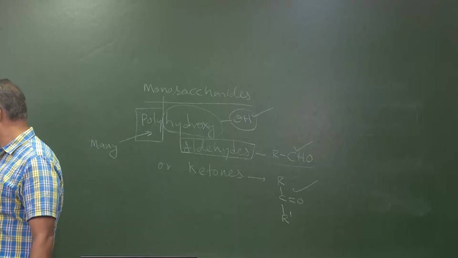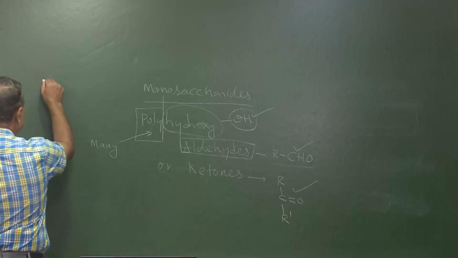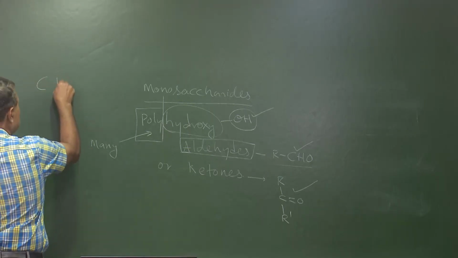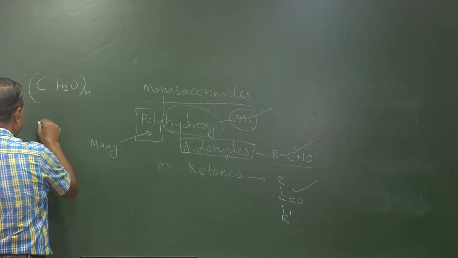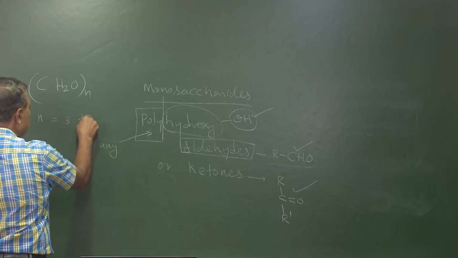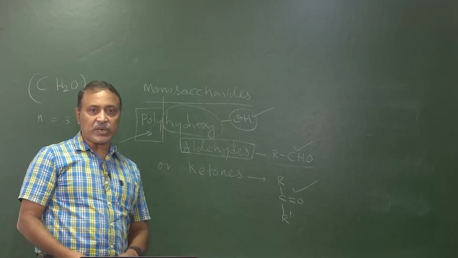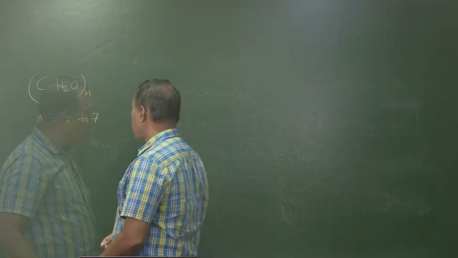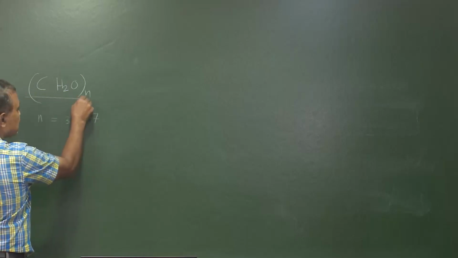Now, they have a common molecular formula. What is that? That is CnH2nOn, where the value of n ranges from 3 to 7. These are very important things you must remember. Remember, this is the common formula.